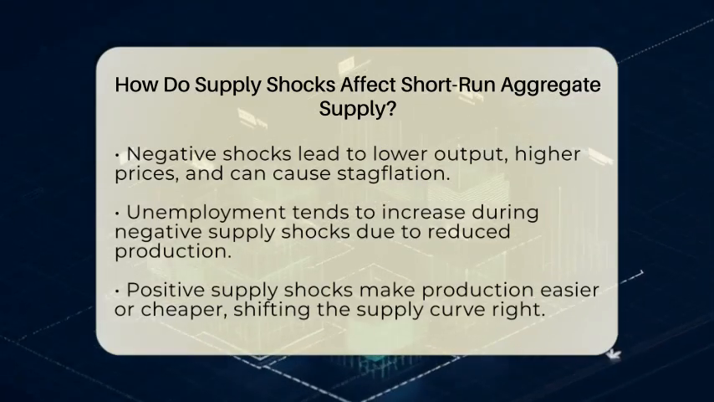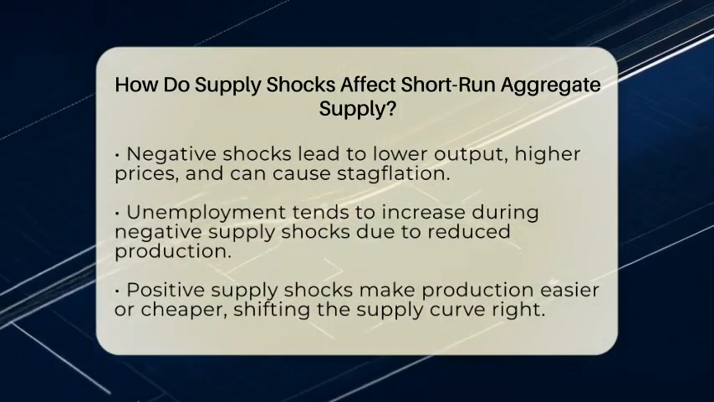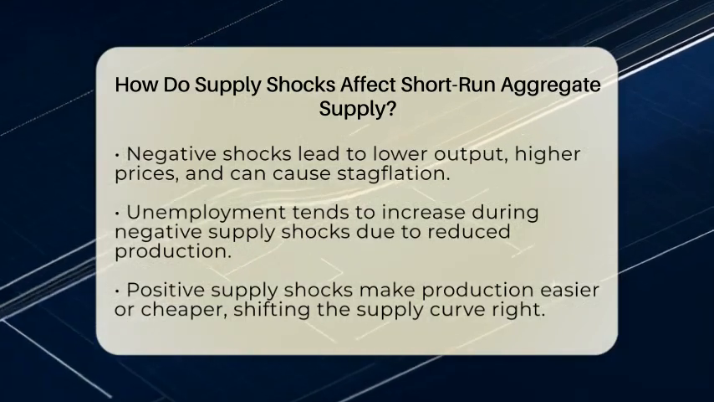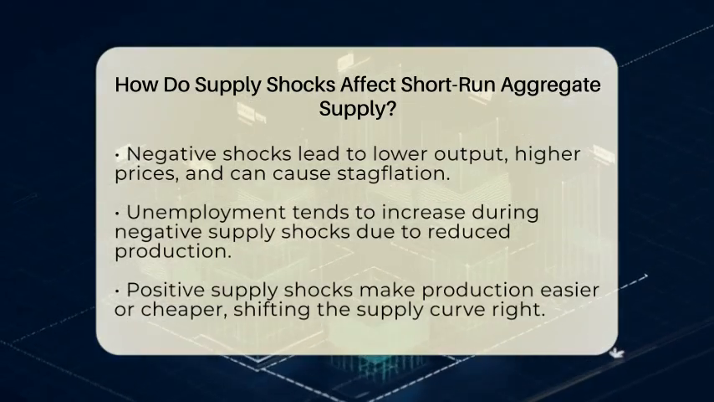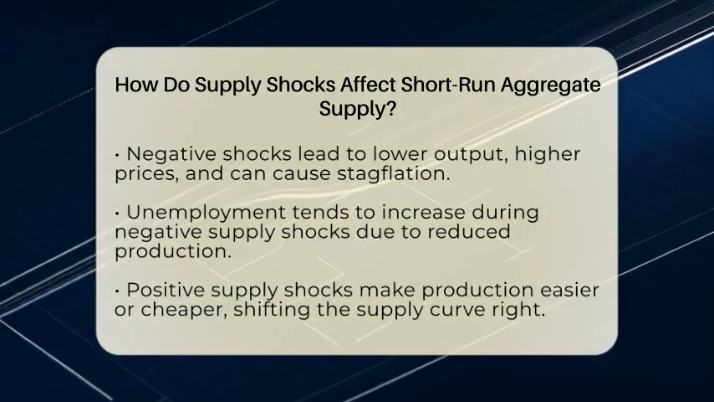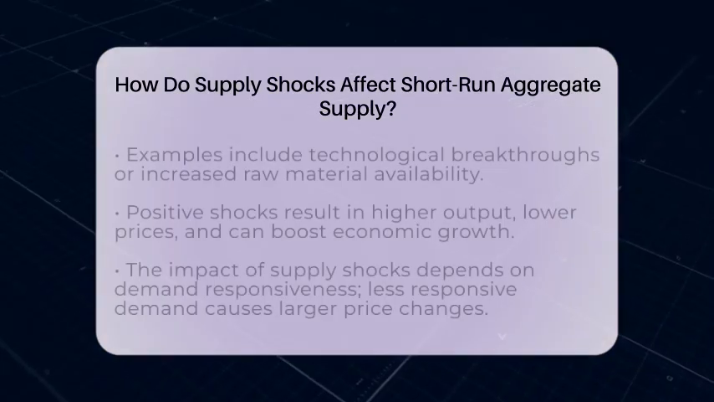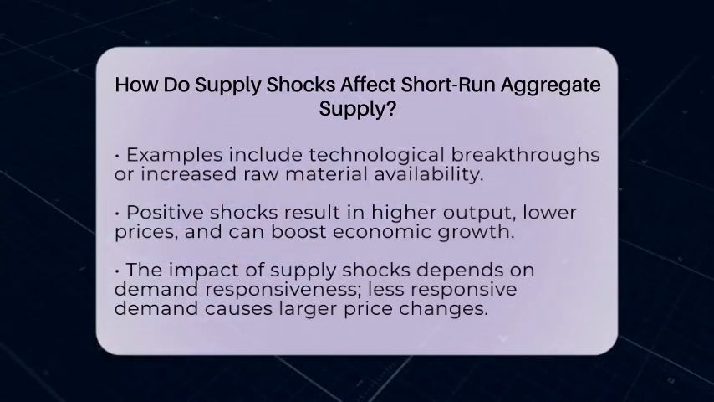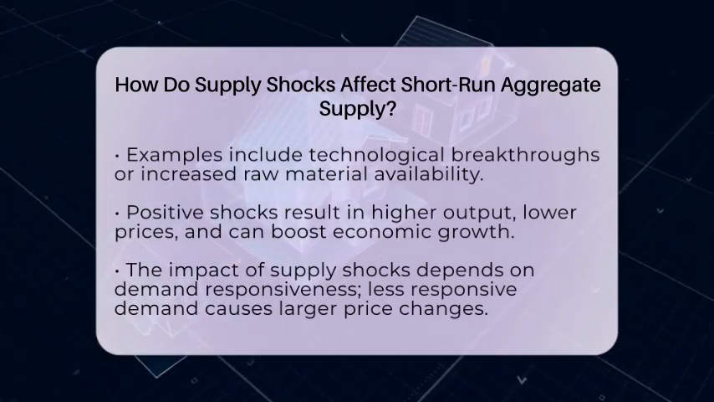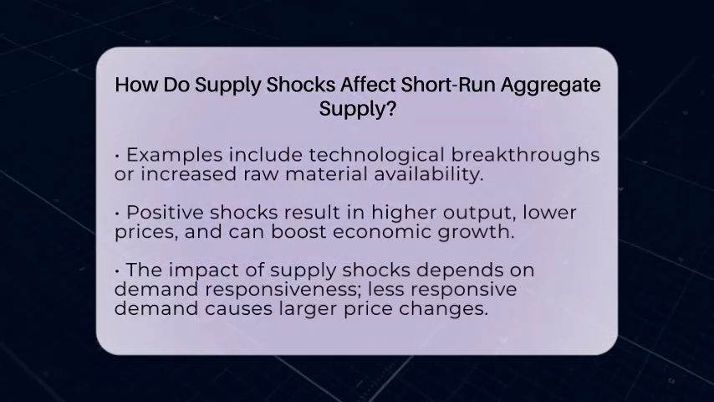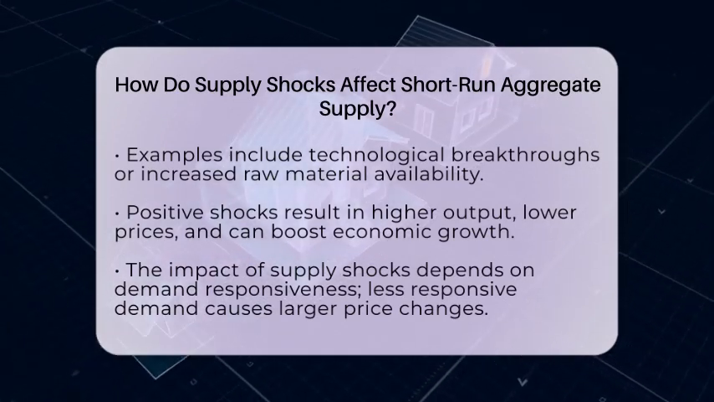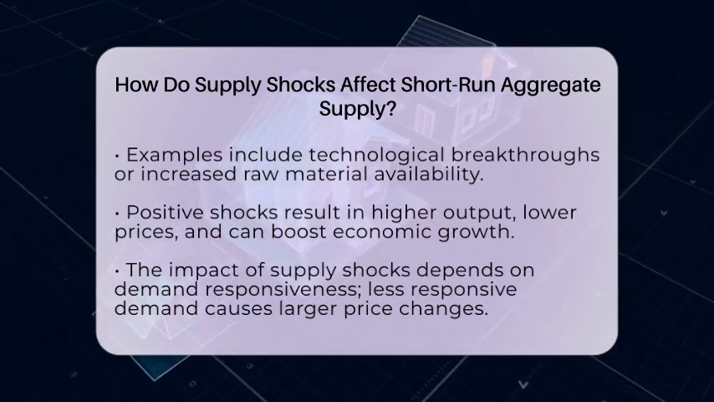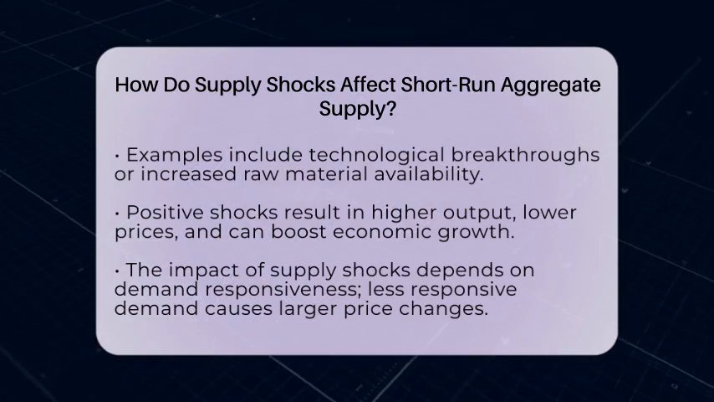On the other hand, positive supply shocks make things easier or cheaper for firms. For example, a technological breakthrough that improves manufacturing efficiency or an increase in the availability of raw materials shifts the short-run aggregate supply curve to the right. This means more goods and services can be produced at each price level. The effects are that output increases because production becomes more efficient. Prices tend to fall because the increased supply lowers costs and prices. This situation boosts economic growth and reduces unemployment in the short run.